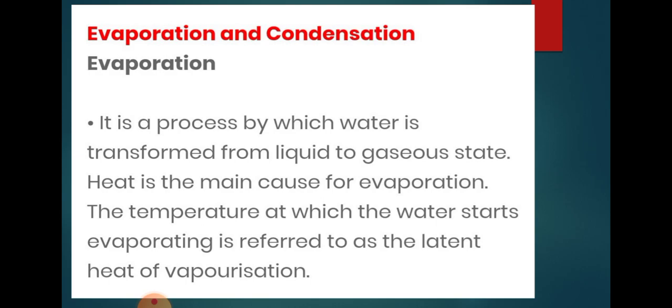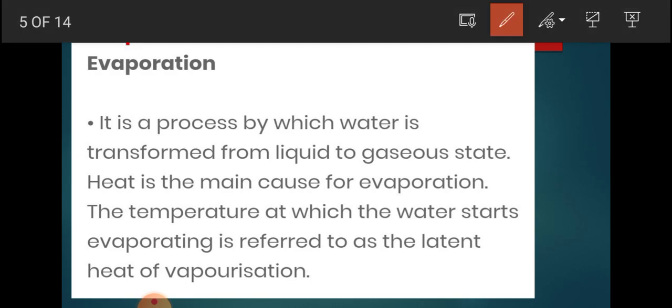Now we are going to read about evaporation and condensation. Evaporation and condensation are processes by which water is transformed from the liquid to the gaseous state, and the opposite. Evaporation is a process by which water is transformed from the liquid to the gaseous state, and heat is the main reason behind this.